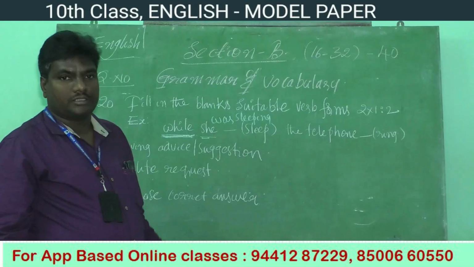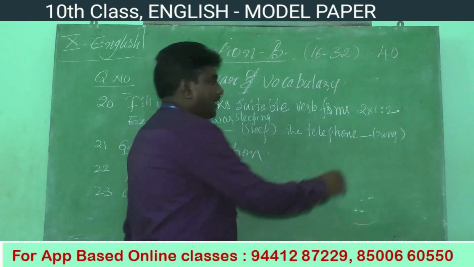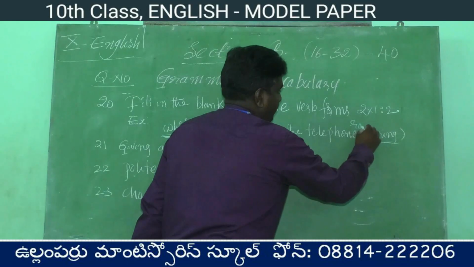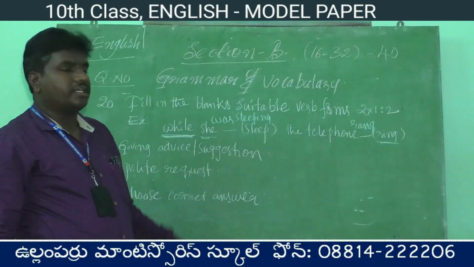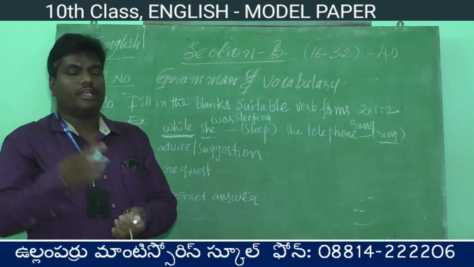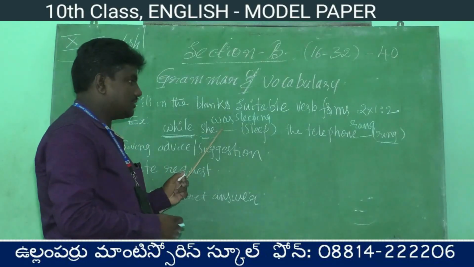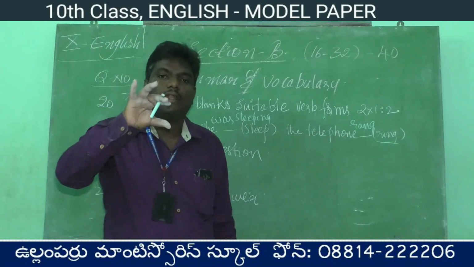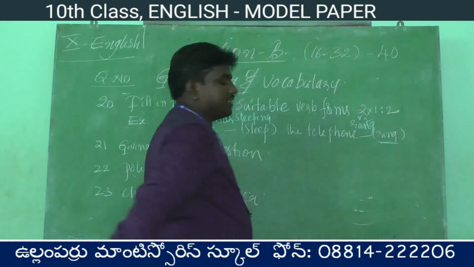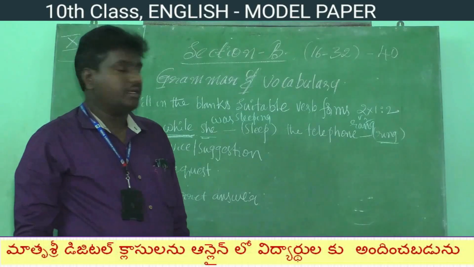What is the completed action and interrupted action? Here, the telephone ring. Ring is the present form here. So, what is the suitable verb form here? Rang. Here we have to understand, children, any two actions in the past, while one action is going on, one action stopped. The going action is said to be past continuous, and the interrupted action is said to be simple past. That is the usage of tense.